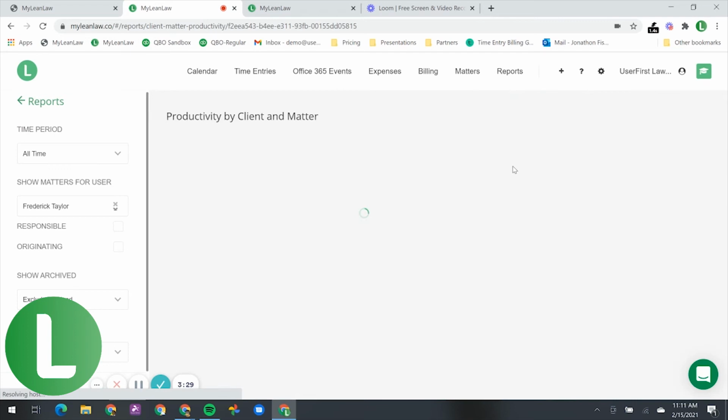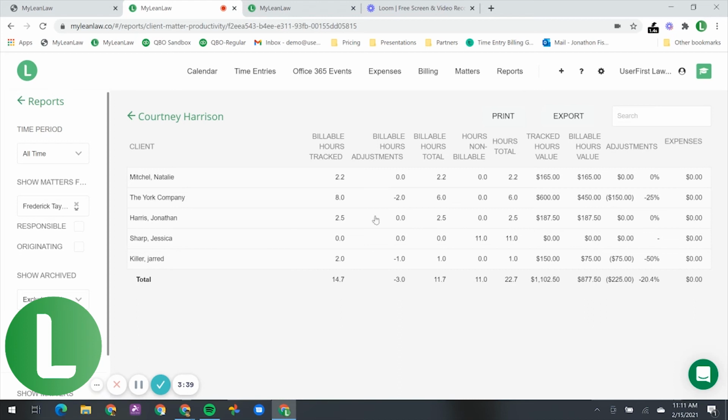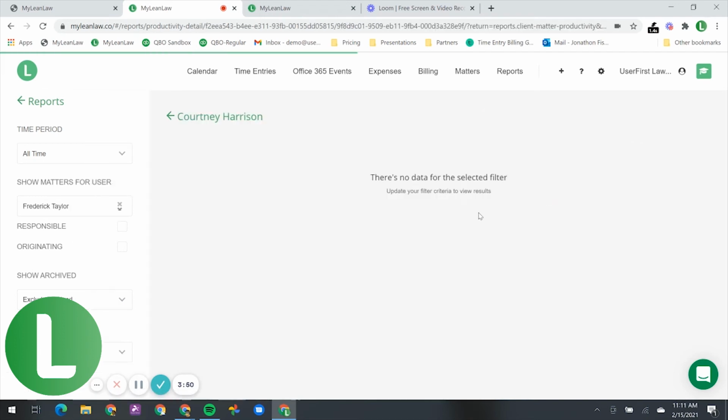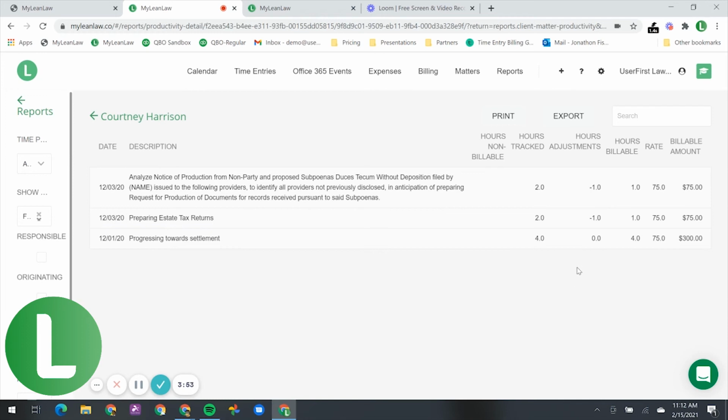If I want to take an even closer look, I can take a look at what Courtney is writing down. Here are all of Courtney's clients. I can see that York was the company and that the write-down was 25%. And she also did that one with Jared, 50%, so she can see those are the two matters. If I need to get into the details and understand a little bit better, I can actually see which two time entries were written down. You can start to look at patterns. Is there a certain type of tasking that always seemed to be written down for Courtney? If so, you have an opportunity to put her in a different position in the firm where she can be more productive or coach her on certain tasks.